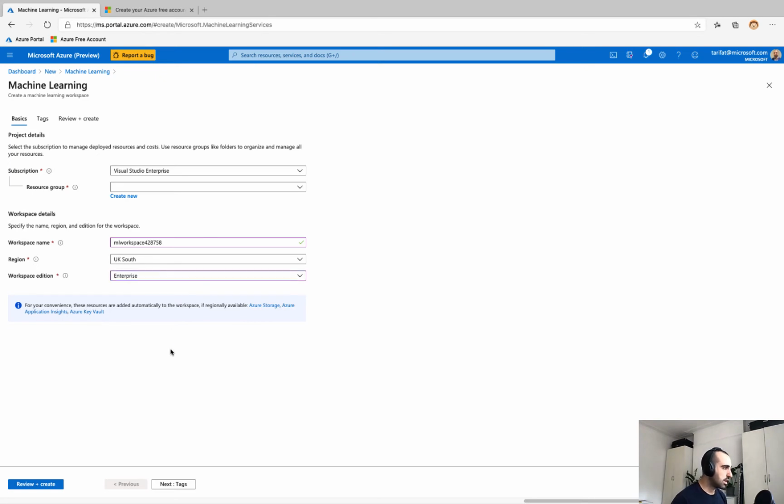In addition to that, you may notice you've got this note in the blue box, and all that is saying is that as part of the AML workspace resource creation, we are also going to be spinning up an Azure Storage account, Azure App Insights to do monitoring, and Azure Key Vault in order to store sensitive credentials in a secure manner. And so let's go back to the dashboard.